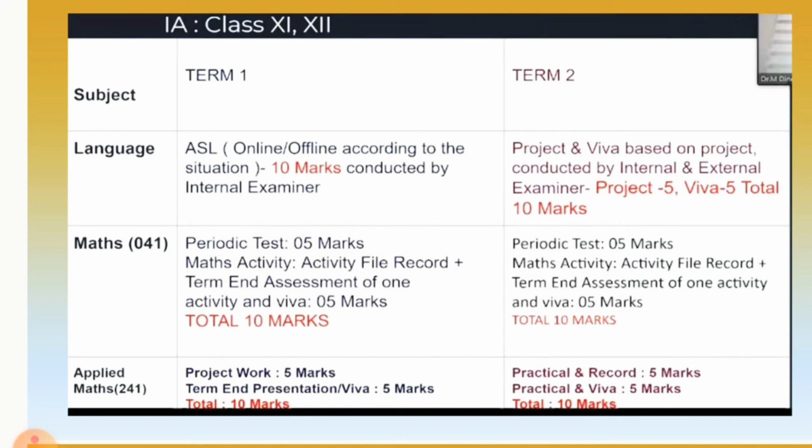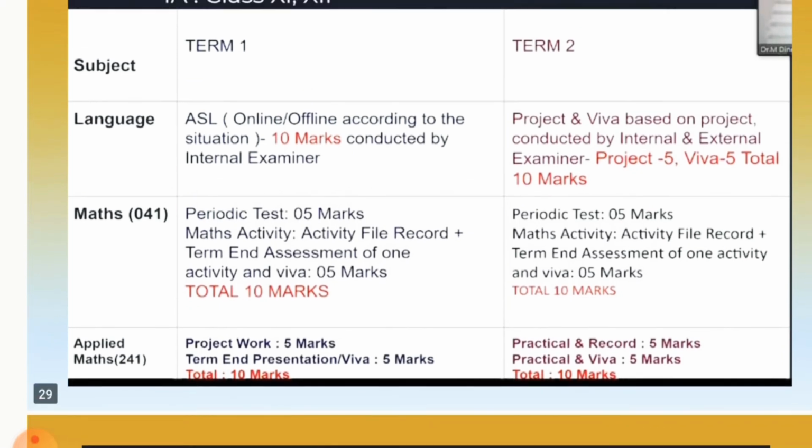For mathematics, the periodic test in term 1 will be of 5 marks. Then maths activity, that is the activity file record plus term assessment of one activity, and viva, is 5 marks, total 10 marks. In term 2, the periodic test is 5 marks, maths activity, the activity file record plus term assessment of one activity, and viva 5 marks.